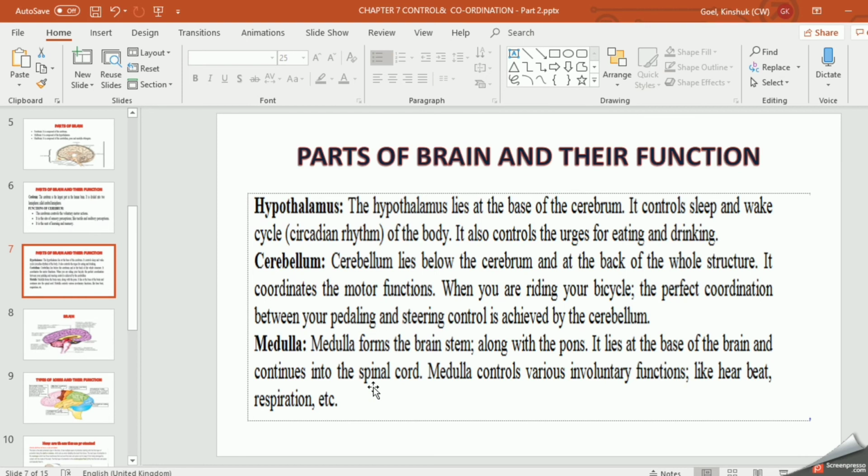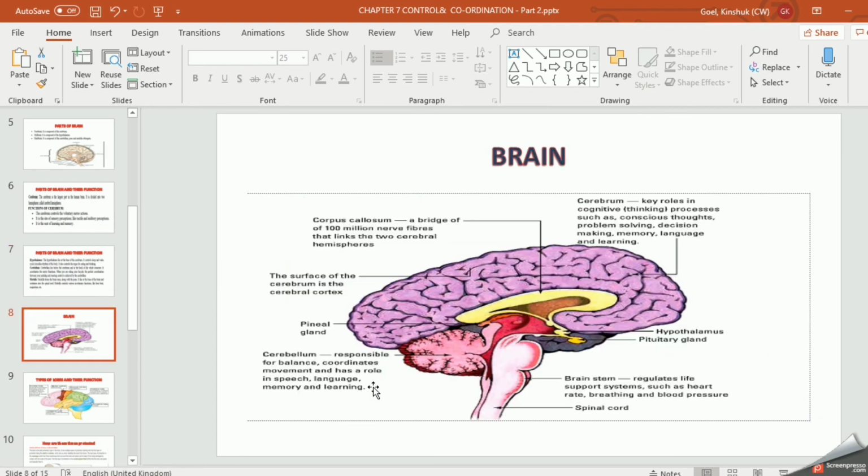Clear? So next, this is the brain. Again I have shown you the diagram. Here you can see the functions are written. This is the cerebrum. It mainly plays a key role in cognitive, that is the thinking process, such as conscious thoughts, problem solving, decision making, memory, language and learning, right? This I have already explained. Because it is written in the diagram, I want you to draw the diagram like this, label the parts and write the function there itself. That is why I am giving this diagram, right?